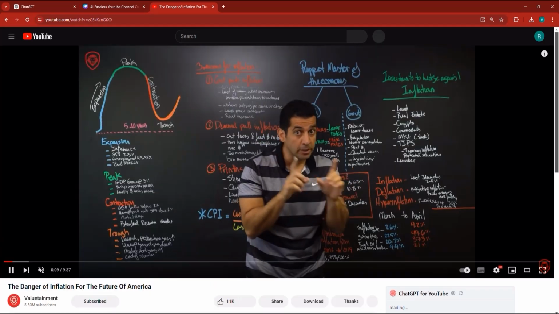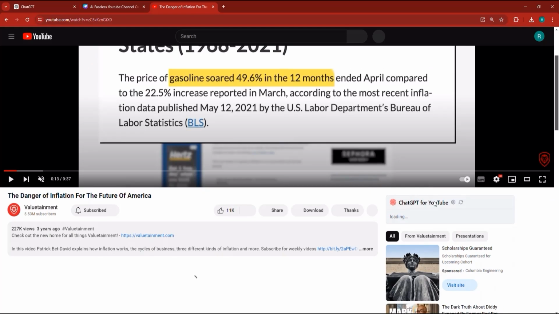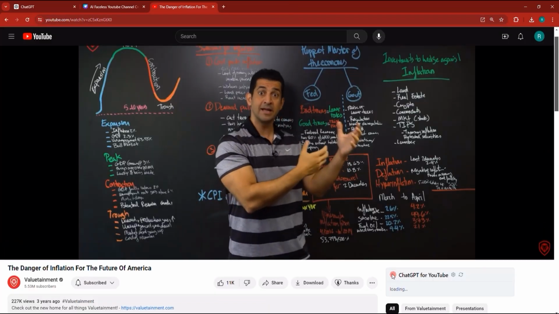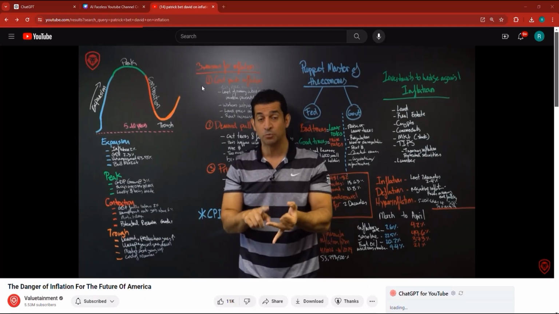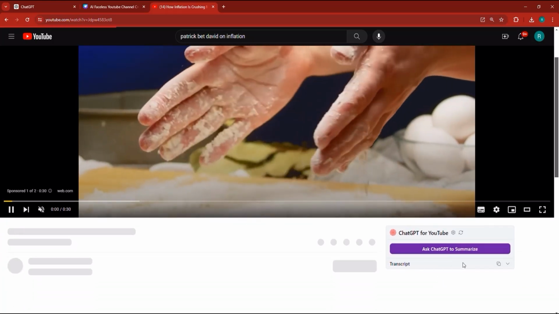All right, so the ChatGPT for YouTube extension is definitely working. So what I'm going to do, I'm going to click to pause the video for a second. And then here, as you can see, the extension is loading, which means that it is transcribing the video, right? You can always click right here to make it a bit faster, if you will. I see that it's taking way too much time to load. So what I'm going to do is, this can actually happen from time to time. I'm going to pick another video, and let's see. Right now it works fast.